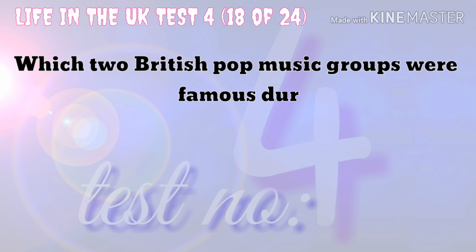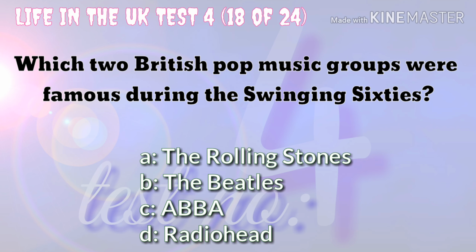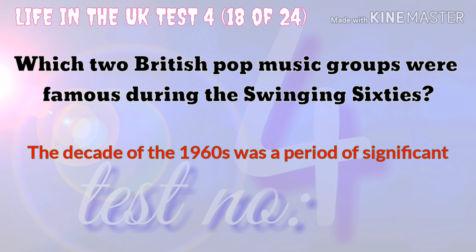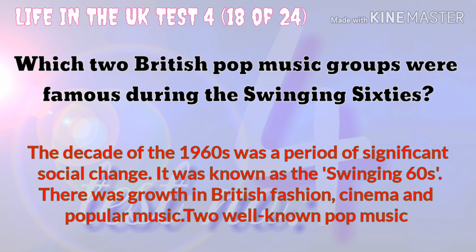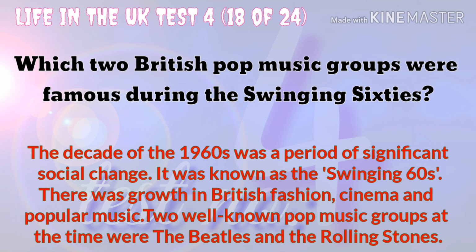Which two British pop music groups were famous during the swinging 60s? The Rolling Stones, the Beatles, ABBA, Radiohead. The decade of the 1960s was a period of significant social change. It was known as the swinging 60s. There was growth in British fashion, cinema and popular music. Two well-known pop music groups at the time were the Beatles and the Rolling Stones.